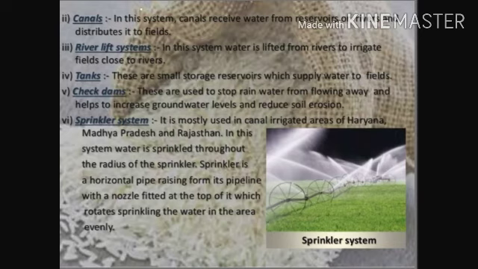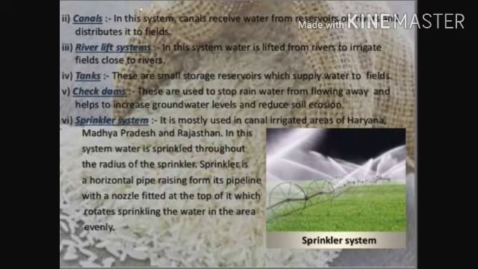Third is the river lift system. In this system, water is lifted from the river to irrigate fields close to the rivers. Next, tanks. These are small storage reservoirs which supply water to the fields. Fifth, check dams. These are used to stop rainwater from flowing away and help to increase groundwater level and reduce soil erosion. Sixth is the sprinkler system.